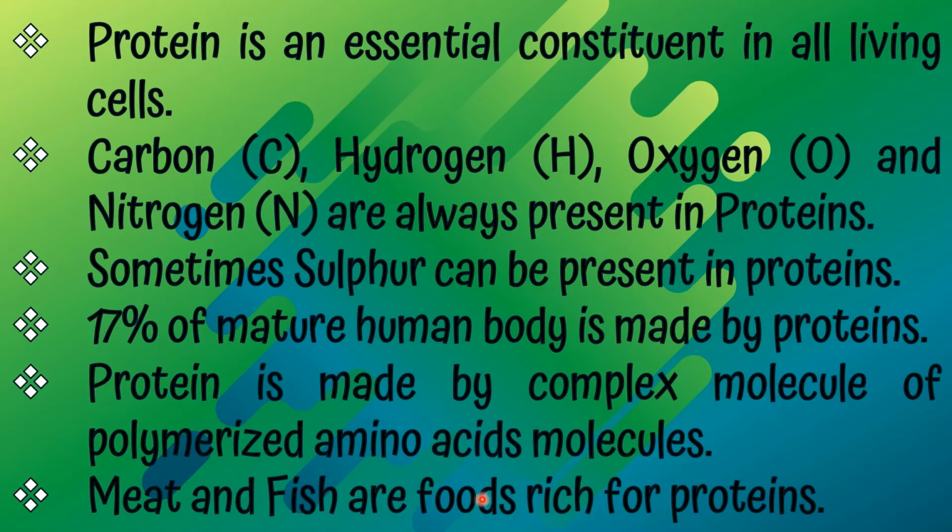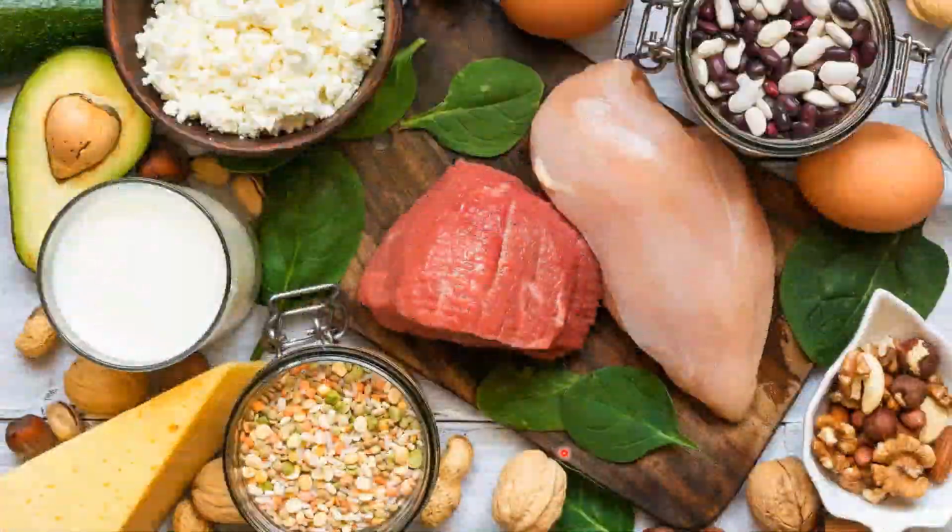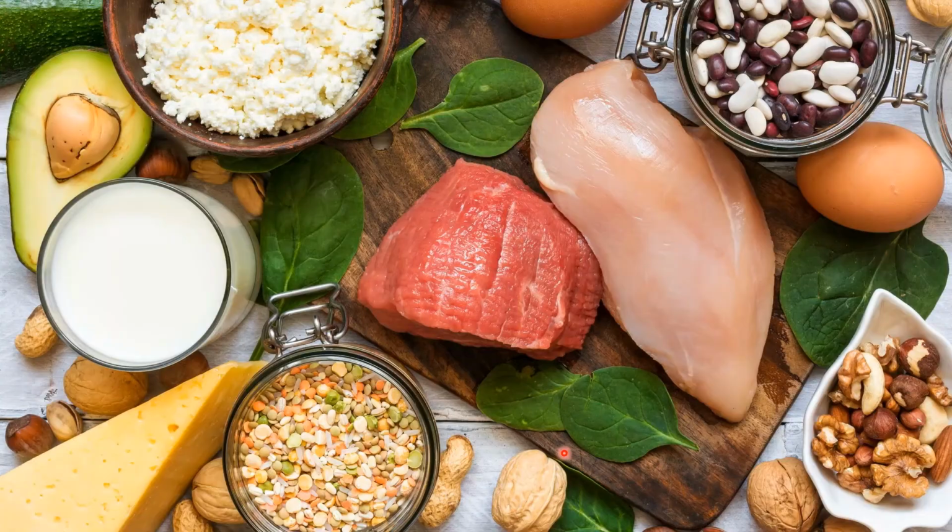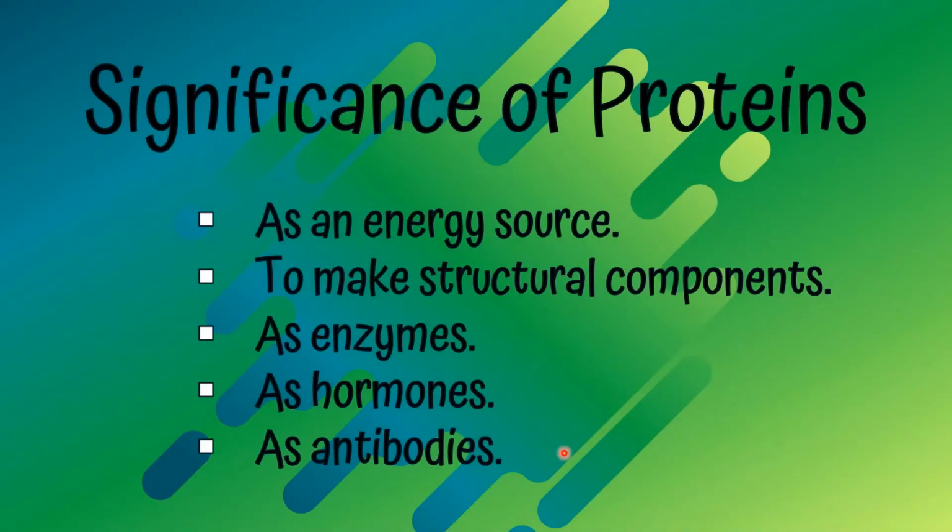Meat and fish are foods rich in proteins. Significance of protein: as an energy source, when the energy supply of lipids and carbohydrates is not sufficient, protein is used for energy generation.